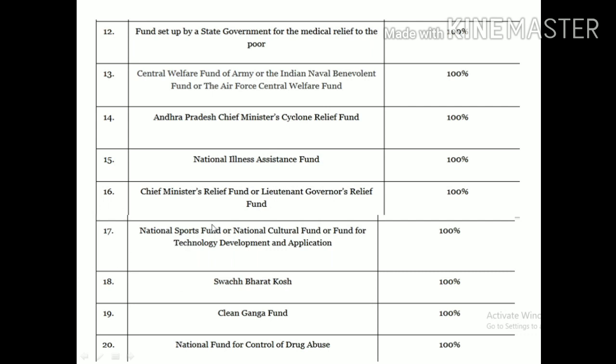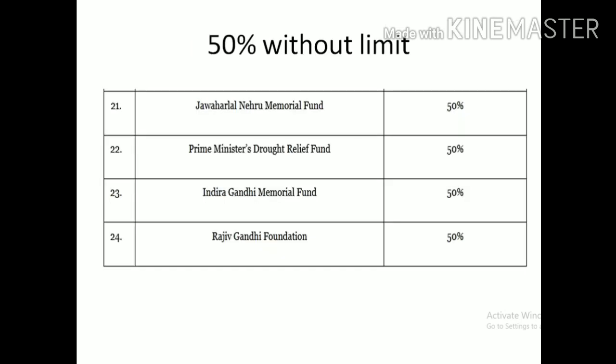Okay, and then next National Sports Fund, National Cultural Fund, Technology Development and Application for 100%. Like this we have the 100% list. So we have a total of 20 forms of donation for which we can claim 100%. This is related to what? Without limit, 100% eligible for taking deduction under section 80G.